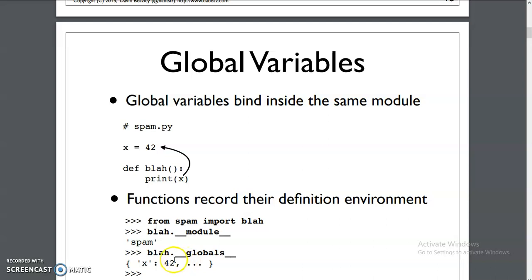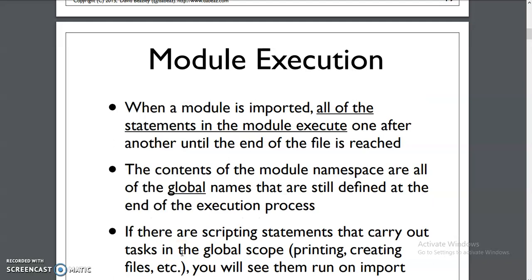So in the module, whatever the global variables are there, all those you can see in the prompt. Next, module execution. Whenever the module is imported, you can call the required functions in the module, and you can access the required global variables in the module, and then you can print them. You can execute the functions in the module, and you can access the global variables in the module.